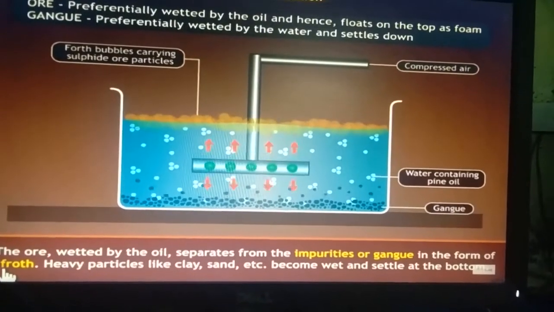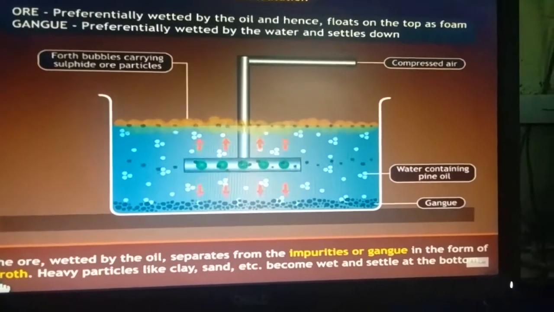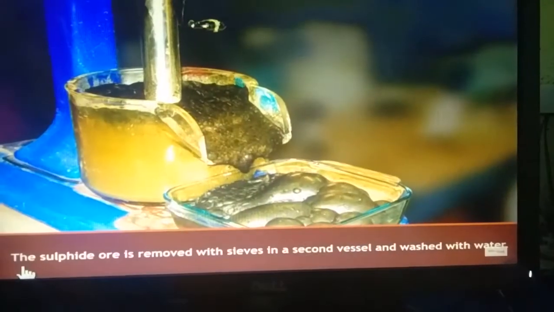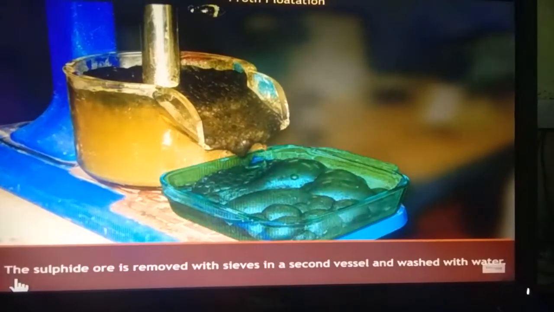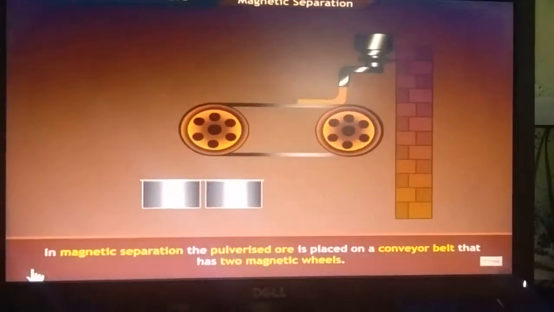Heavy particles like clay, sand, etc. become wet and settle at the bottom. Okay, and a compression pump is used for creating air from outside to inside. Ore is represented here, removed with a sieve in a second vessel and washed with water properly.